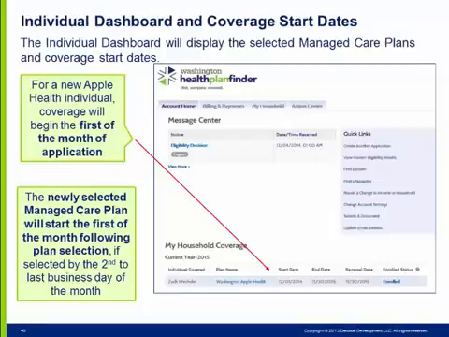For example, if they select a plan on December 20th, they will be covered with that new plan beginning on January 1st. If they select their plan after the second to last business day of the month, they will be covered by their new plan starting the first of the next following month. For example, if they select a plan on December 31st, their new plan will begin on February 1st, but their Apple Health coverage will begin on December 1st.